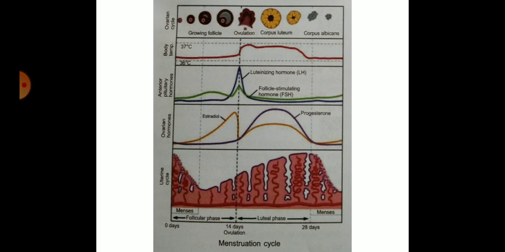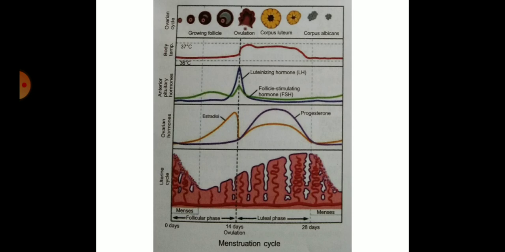In 28 days, ovarian hormones, estradiol and progesterone, and anterior pituitary hormones like luteinizing hormone and follicle stimulating hormone are released in a menstrual cycle.